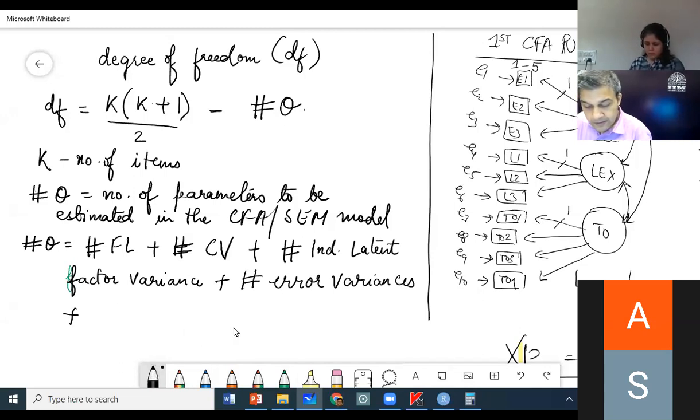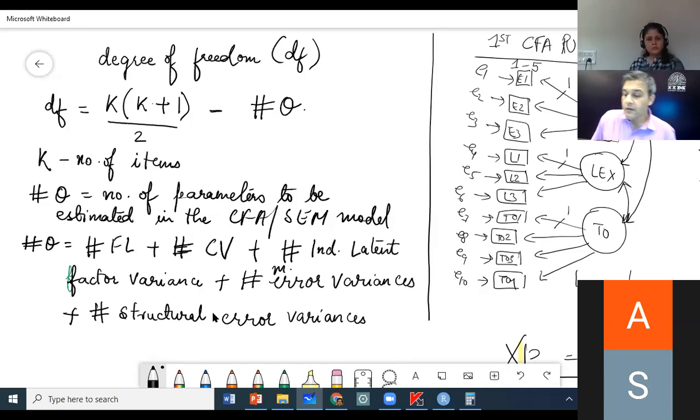This is measurement error variances and number of structural error variances. So these are all the things that the tool has to compute when you give it a model like this, which we have given in the lead model.